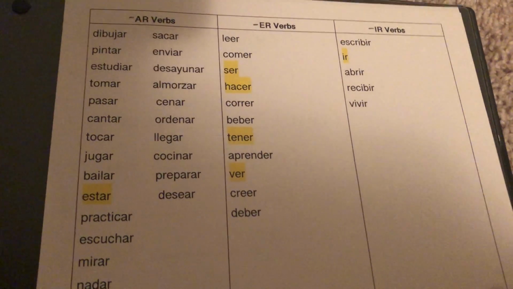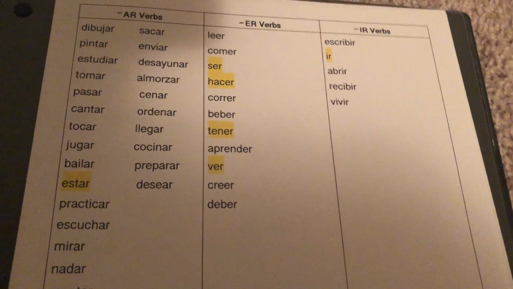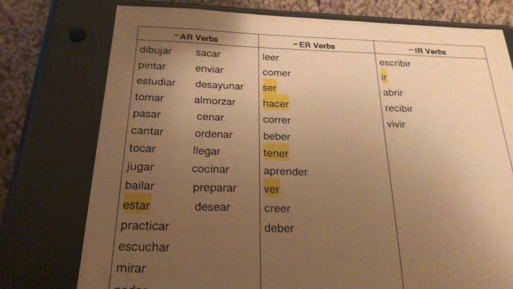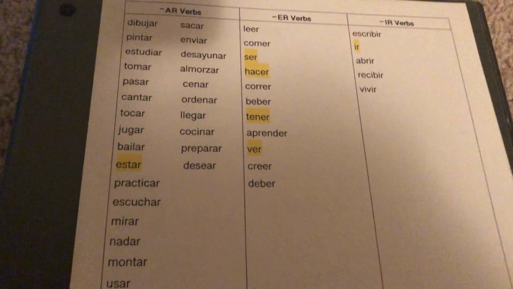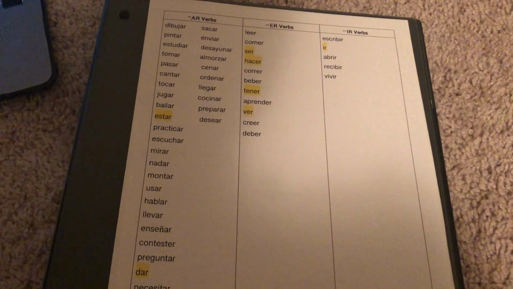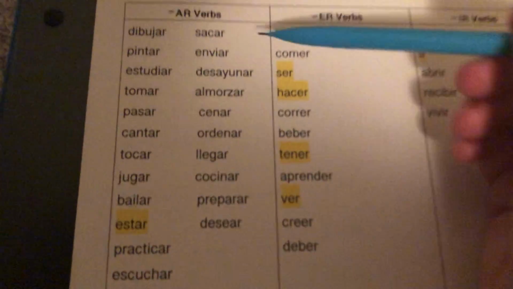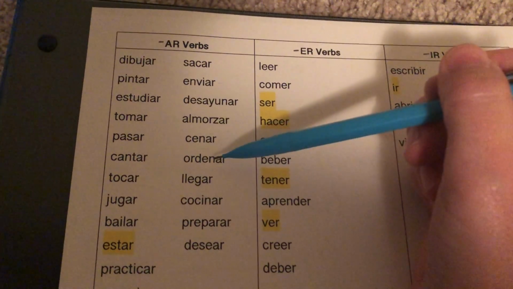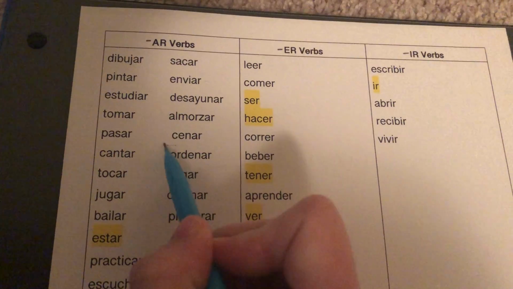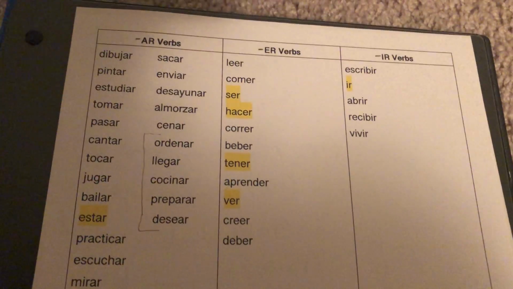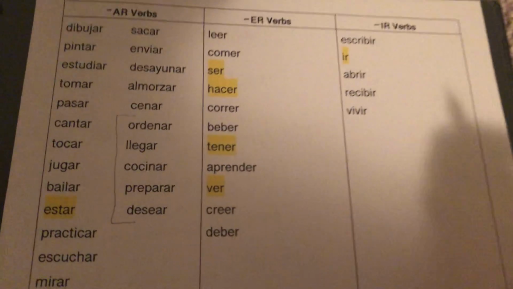All right, guys, so we're going to do a little bit of practice with your AR, ER, and IR verb endings. First thing I want to look at is this list of AR, ER, and IR verbs. These are either all of the verbs that you have learned so far this year, or they are also some of the new ones. So if you notice AR verbs, starting with ordenar, these are some new AR verbs, which I will have you practicing in another lesson.